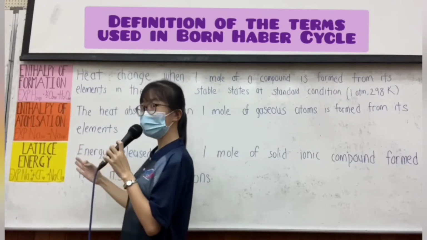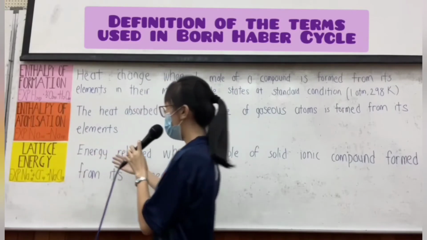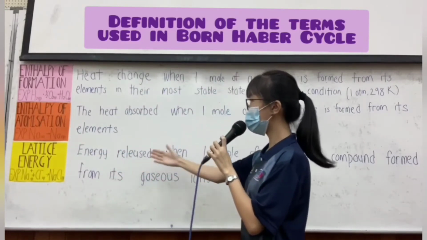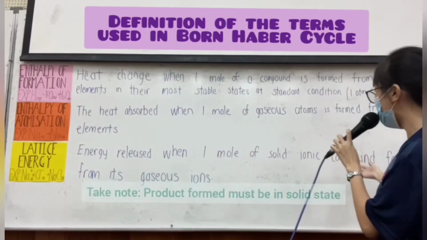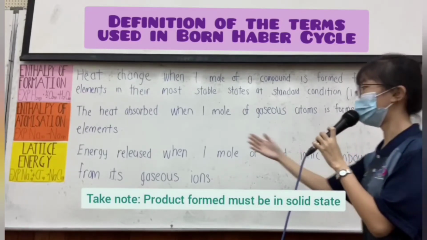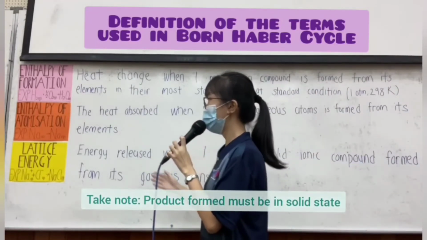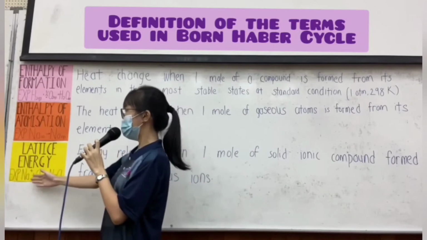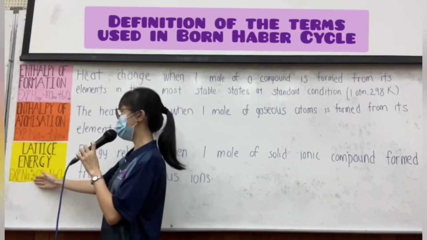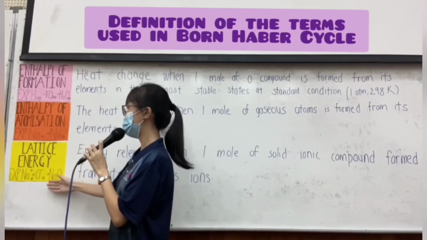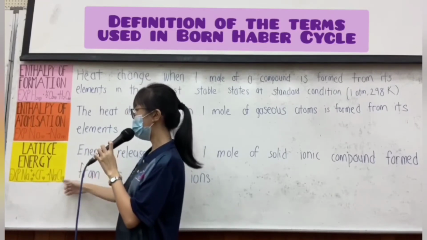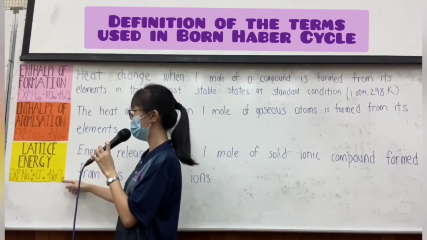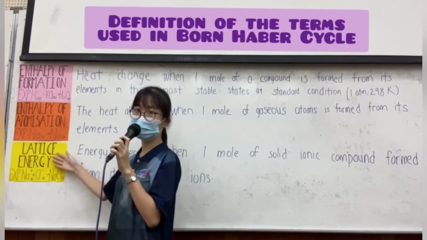And the third one is lattice energy. Lattice energy means the energy released when one mole of the solid ionic compound is formed from its gaseous ions. This is the example. The sodium ion in the gaseous state and the chlorine ion in the gaseous state will form the compound sodium chloride in the solid state. So this means lattice energy.